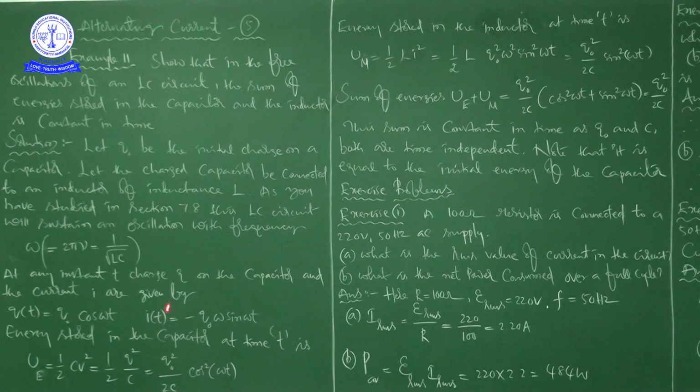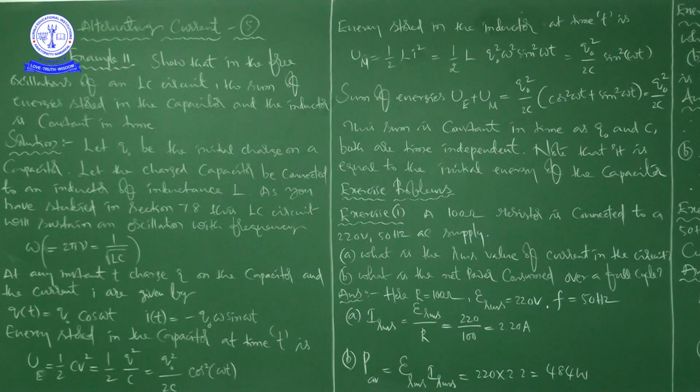If you continue the problem here, let the charged capacitor be connected to an inductor of inductance L. From section 7.8, that is what we learned as LC oscillations. We know that omega is equal to 2 pi nu, that is equal to 1 by square root of LC. As a function of time, Q is the charge at any instant of time, and I is the current at any instant of time t, which are Q naught cos omega t, and Q naught omega sin omega t.